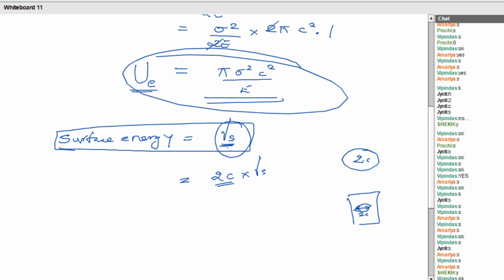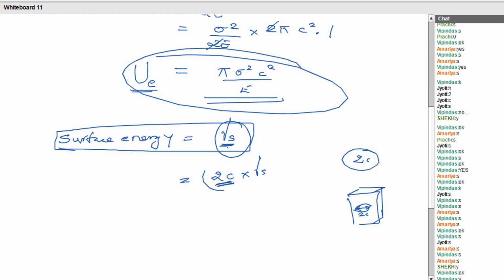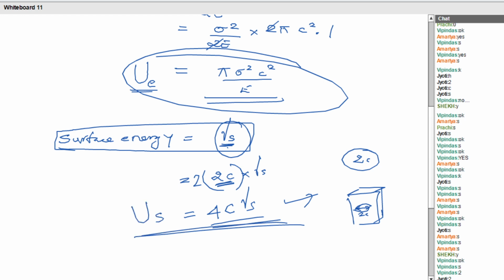But here, one more problem is there. How many surfaces are there for this material? 2 surfaces are there, right? So is it only the 2c? No, it has to be multiplied with 2, since 2 surfaces are there. So 4c gamma s in effect. The energy required to produce a new crack is 4c gamma s. Is it clear to all?